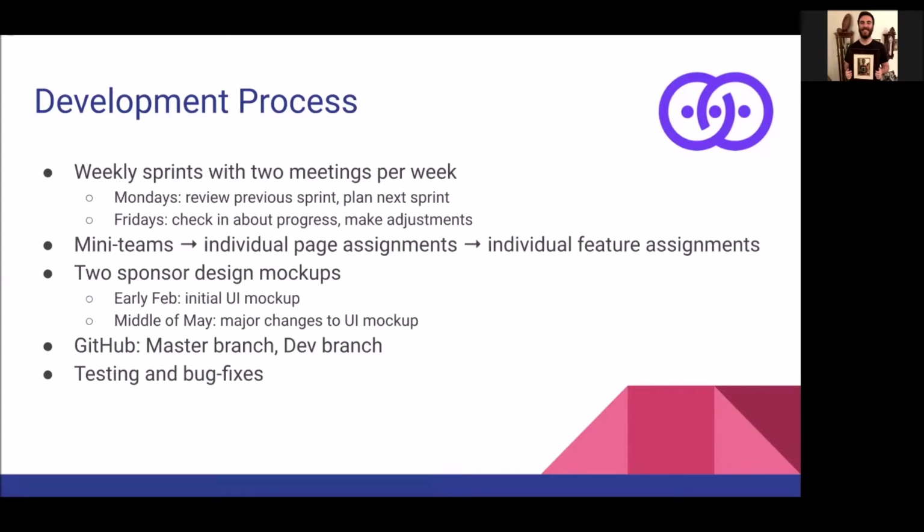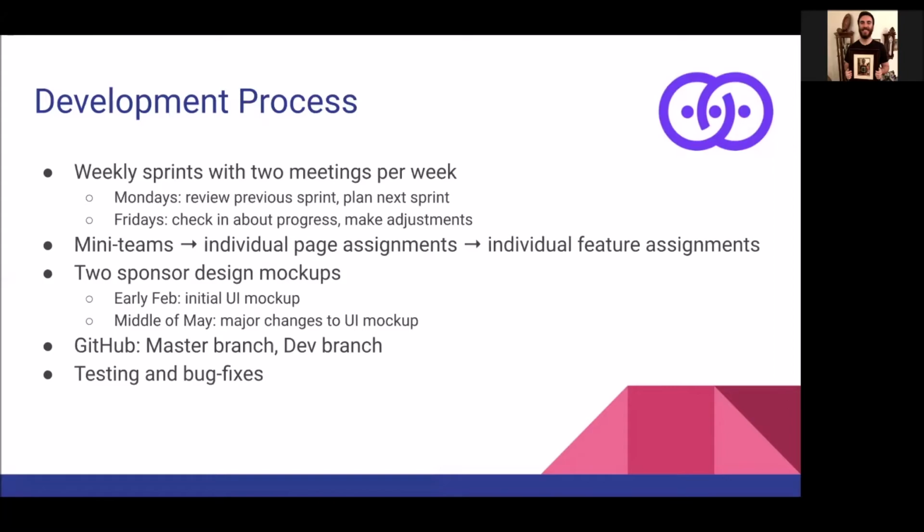We had 2 sponsor design mockups. The first when the project started back in early February, and that really helped us start to design the website, the UI. But recently, in the middle of May, we had a major change and a new UI mockup. This included new colors, different structural changes, and required a lot of work, but we made it happen.